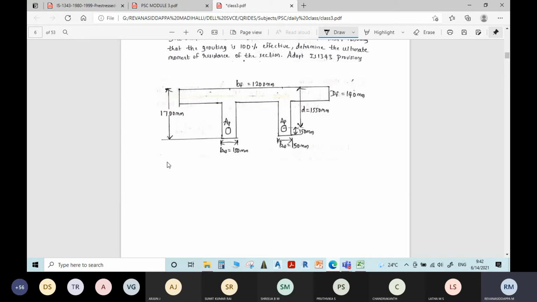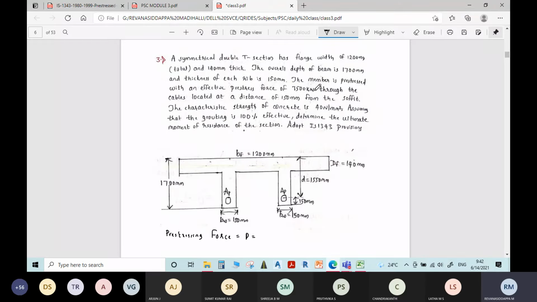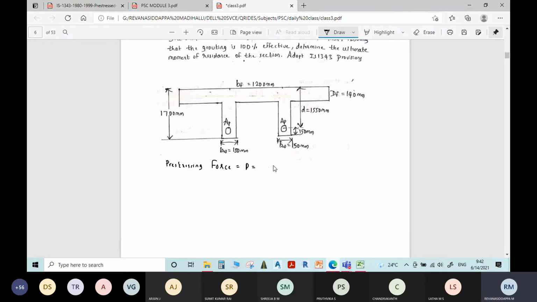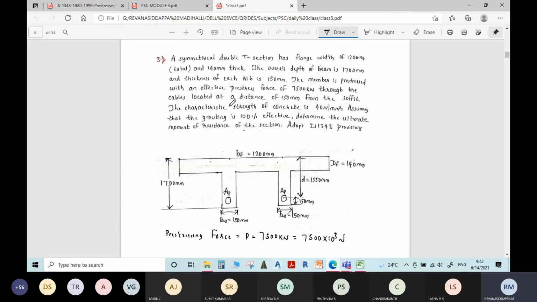Pre-stressing force is equal to 7500 kilonewton, which is nothing but 7500 into 10 power 3 Newton, through the cables located at a distance of 150 mm from the soffit.